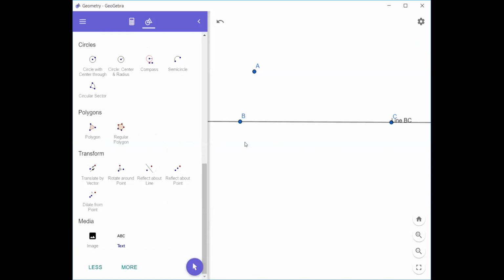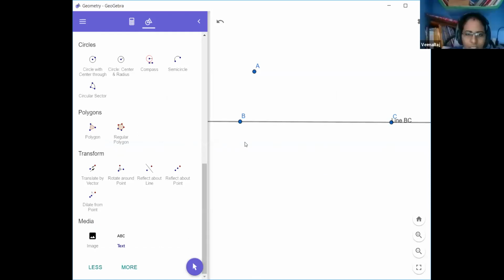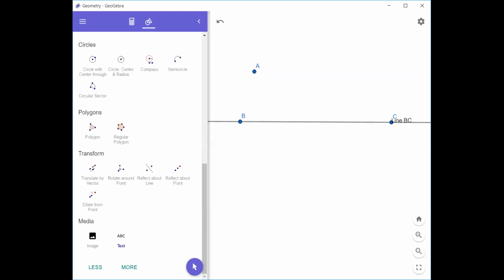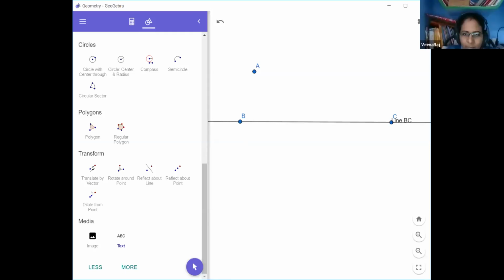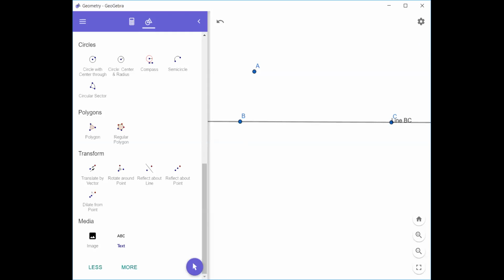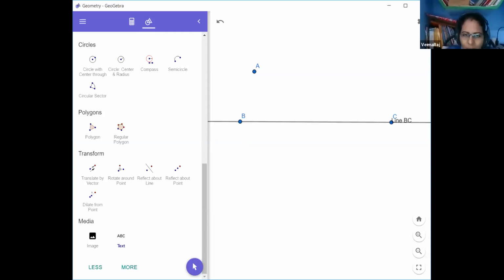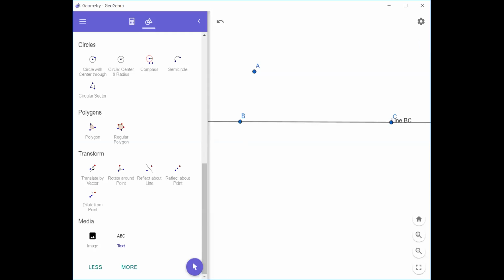See here, when you are writing BC, you can draw a small line above BC. I think you know how to indicate a line. Instead of writing line, above BC one can write a small line. It has two arrow marks on it. So that is the indication of a line.